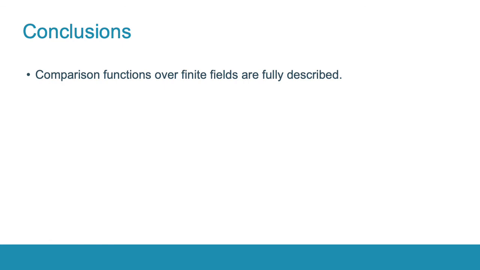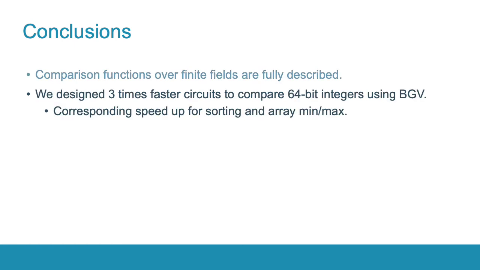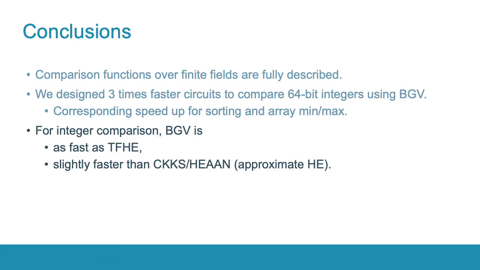To conclude, I sum up the main contributions of this work. First, we fully describe the comparison functions over finite fields. Then, as a result, we designed faster circuits for these functions that allowed us to improve the running time by a factor of 3. The corresponding speedup is shown in 2 applications, sorting and array minimum-maximum. Finally, our circuits show that the BGV scheme is also suitable for integer comparison and can be as fast as TFHE and even better than the CKKS scheme.